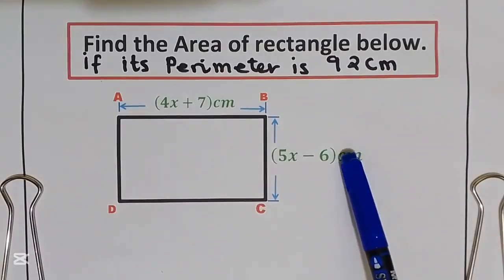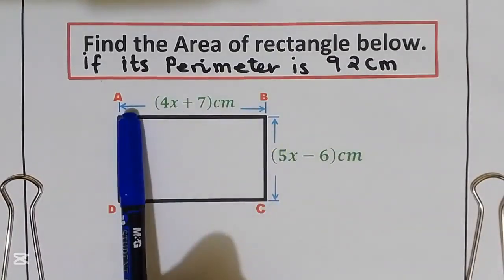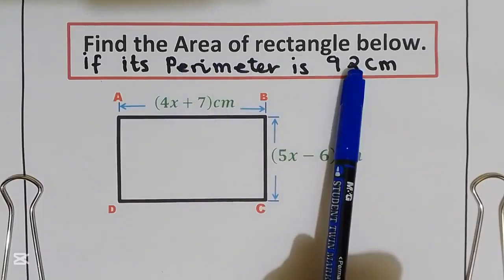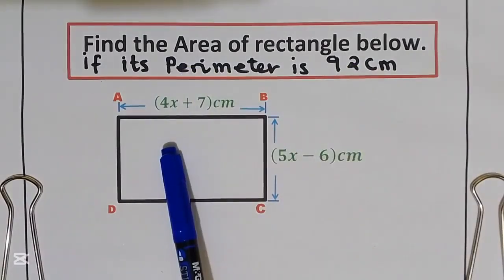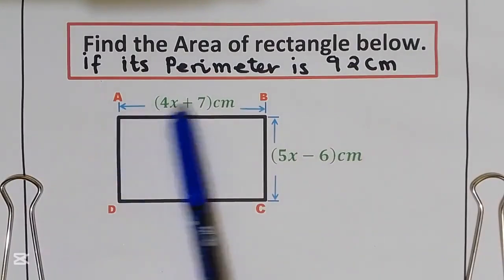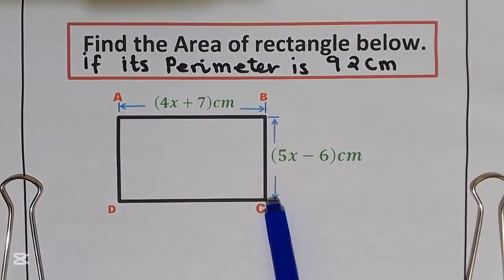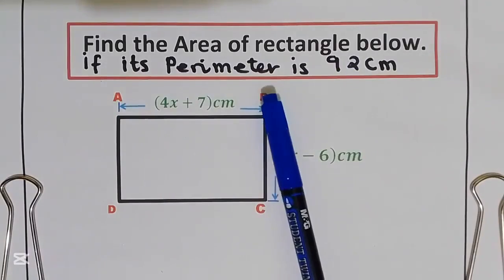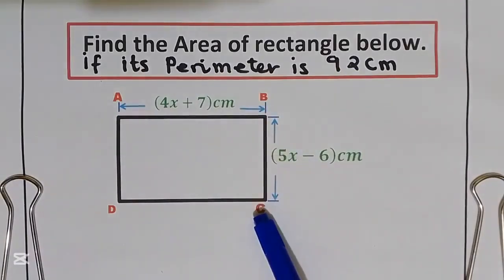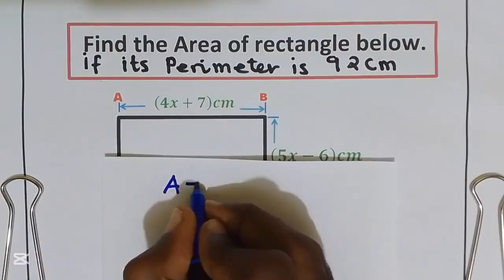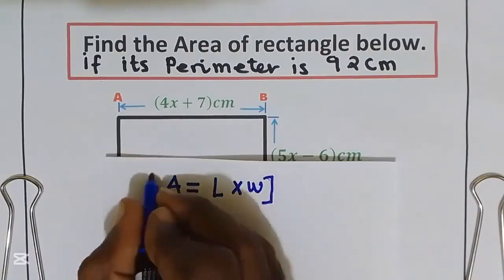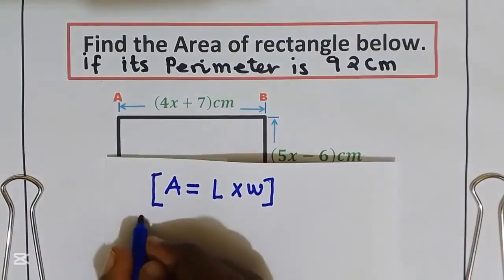We are supposed to find the area of this rectangle, and they have given to us the perimeter of it is equal to 92. They have given to us the expressions for the length and the width. We are going to use the perimeter 92 to get the length AB and the width BC. Area of a rectangle is given by length multiplied by width.